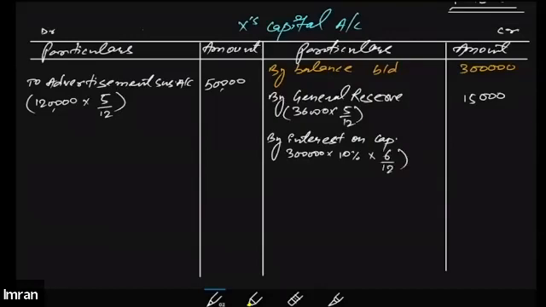Everybody understood this point? Yes, sir. Okay, so interest on capital will be how much? It will be 15,000, I guess. Right? Understood? Is it clear? Yes, sir. Okay.